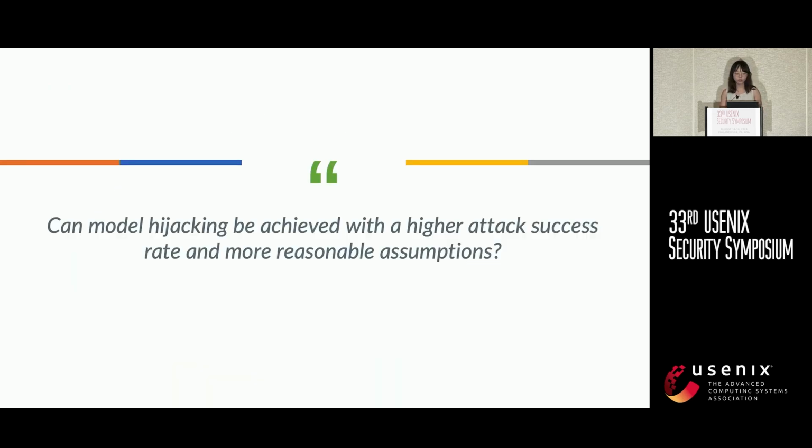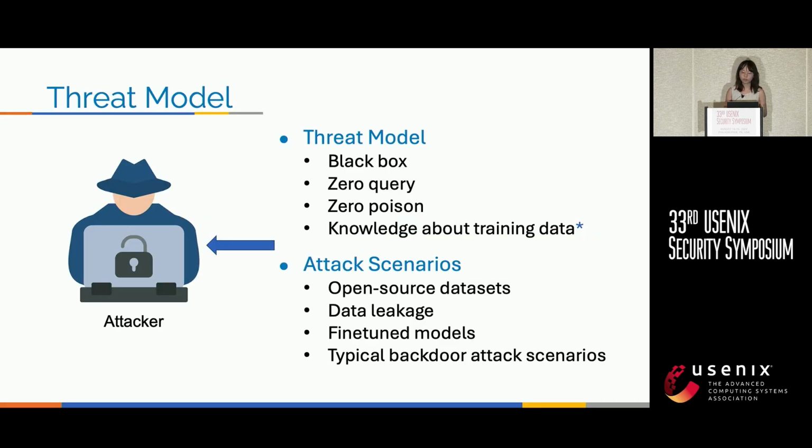So our research question is: can model hijacking be achieved with a higher attack success rate and a more reasonable assumption? In our study, our threat model assumes a black-box scenario where the attacker has zero query and zero poisoning capability to the model, but can obtain some knowledge about the training data. This includes scenarios like open source data leakage, fine-tuned models, and so on.